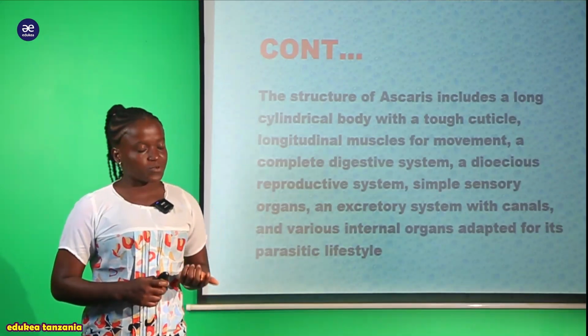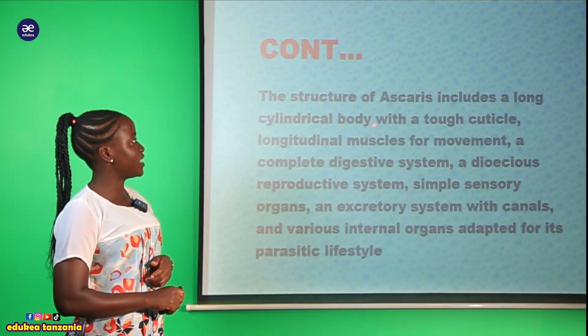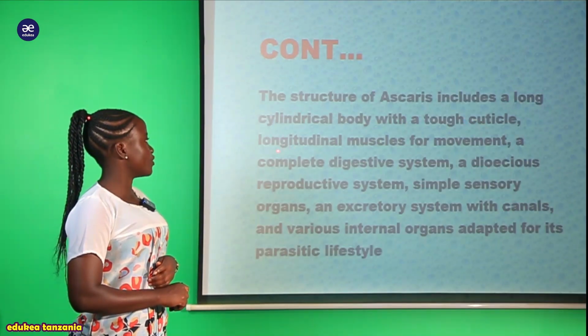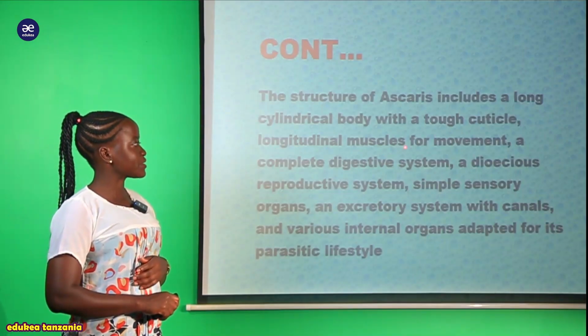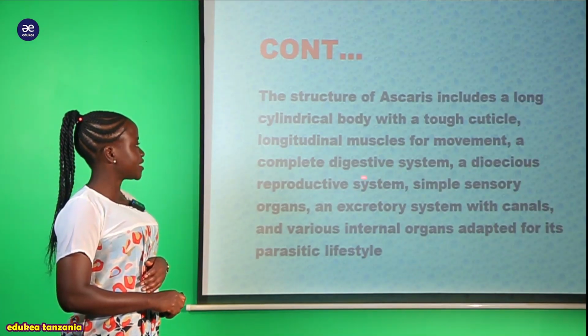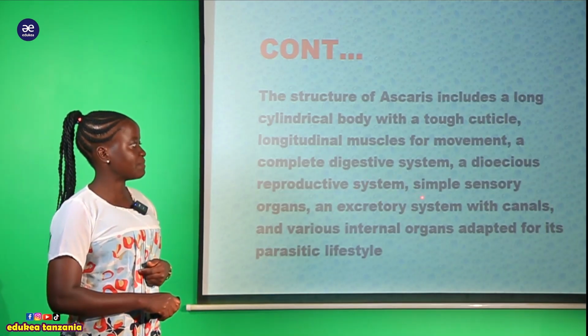So my student, we can say that the structure of the Ascaris includes a long cylindrical body with a tough cuticle. With a tough cuticle we also have the longitudinal muscles for movement, a complete digestive system, and a reproductive system.